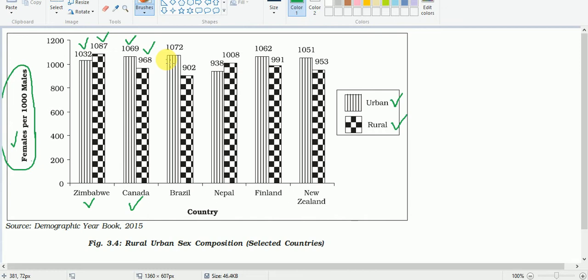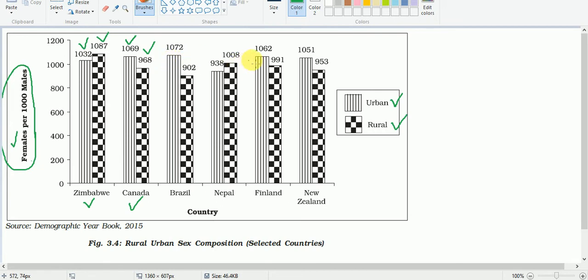in the country Canada. So here the sex ratio is 968 females per 1000 males. In Canada, the sex ratio in the rural area is 968 females per 1000 males. That means there are fewer females in the rural areas of Canada. The reason will be discussed later on.